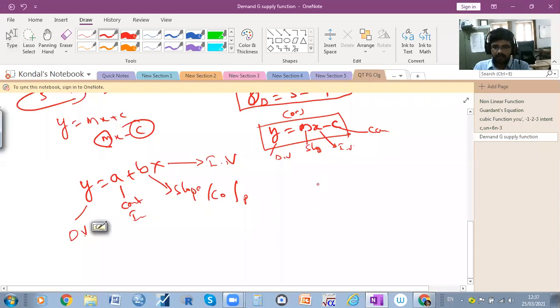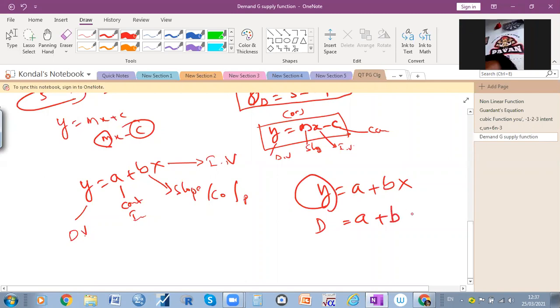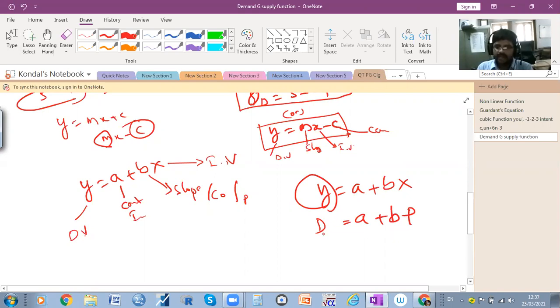See, for example, here I am writing y equals a plus bx. Okay. So y is nothing but here D equals a plus bP. So mathematically, y is nothing but the dependent variable. The dependent variable is demand. When you are writing a demand function, D is equal to a function of price, income, price of complementary goods and substitute goods, expectations, etc.